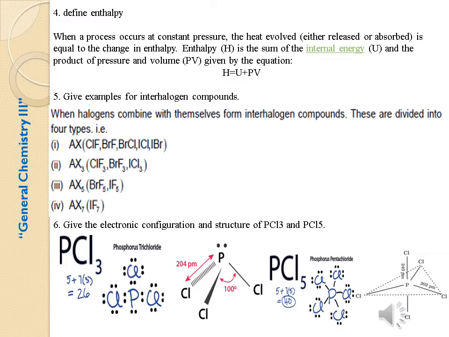In PCl5, the octet, that is 40, is reached. Phosphorus pentachloride is a trigonal bipyramidal molecule.